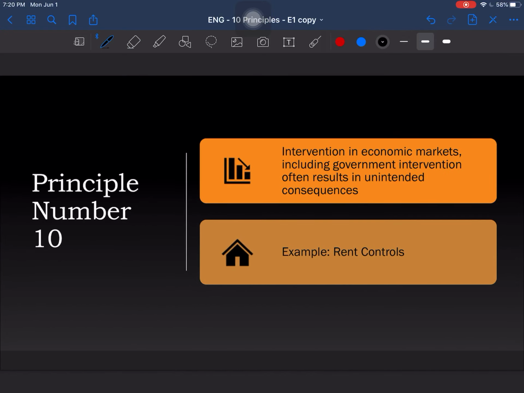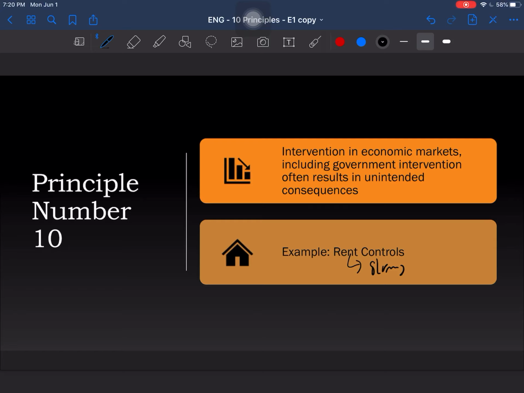Lastly, the 10th principle of economics is that intervention in economic markets, including government intervention, often results in unintended consequences. For example, rent controls. Rent controls tend to create slums. Why? We will see that later in another episode.